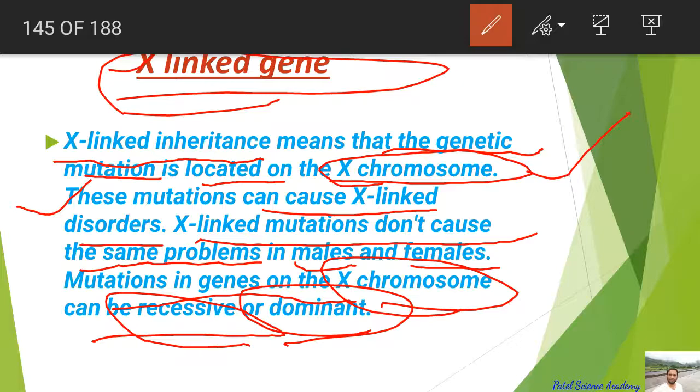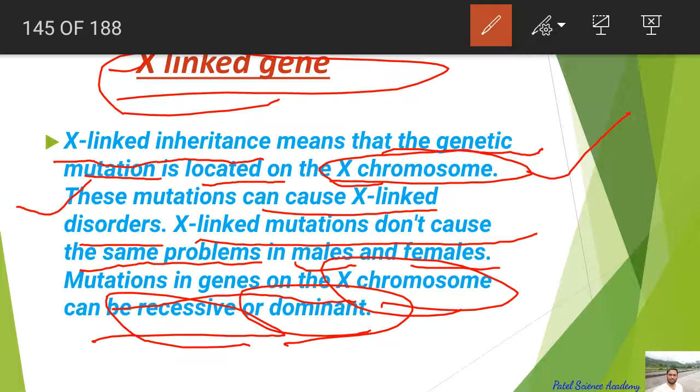than in the female, because in the female there are two X chromosomes, and if one X chromosome has a recessive or defective gene, the other will cover it or dominate over it. But in the male only one X chromosome is there, and if that X chromosome has the defective or recessive gene, it will not be dominated by the other, because the other one is the Y chromosome, and in the Y chromosome there is no dominant gene.